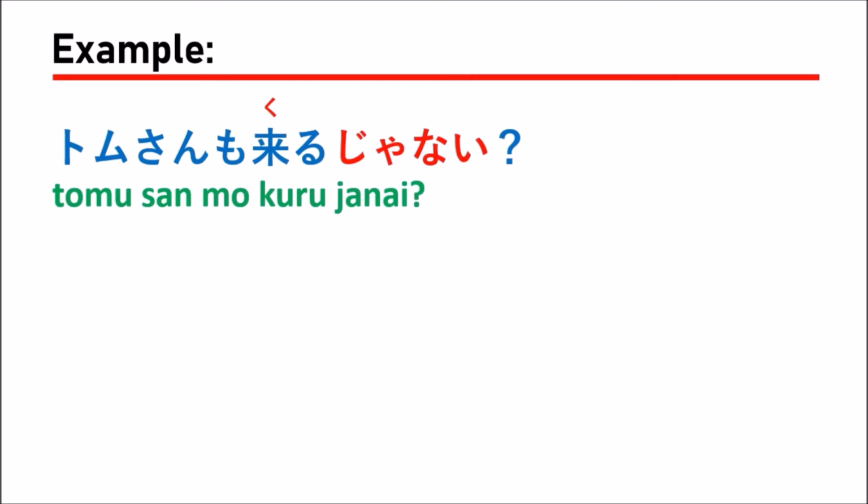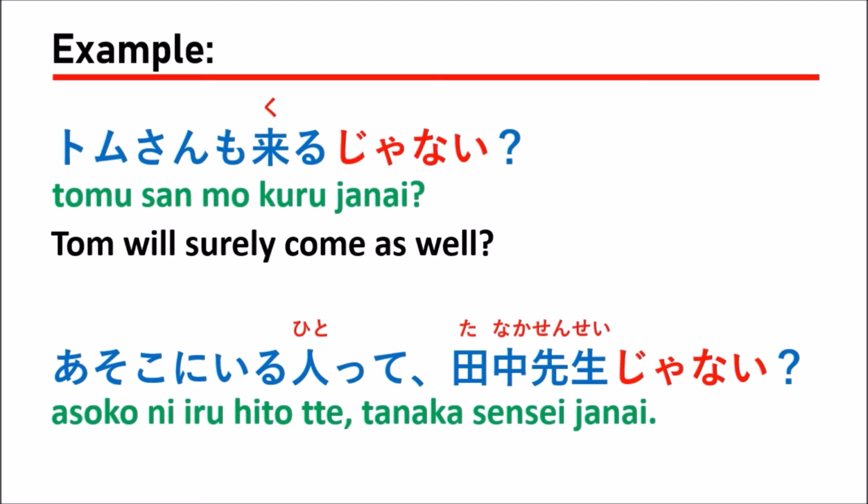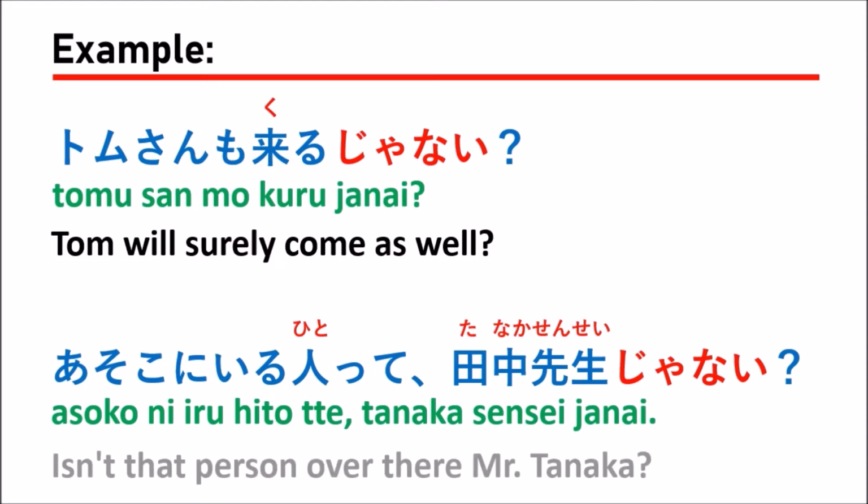The first example, Tomu-san mo kuru janai. Tomu-san mo kuru janai, which means Tom will surely come as well. The next example, あそこにいる人って田中先生じゃない？ Which means, isn't that person over there Mr. Tanaka?